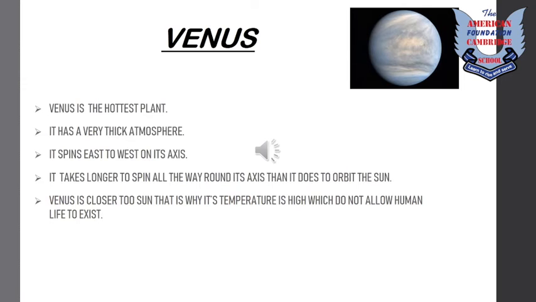It takes longer to spin all the way round its axis than it does to orbit the sun, which means the day of Venus is greater than its whole year. Venus is closer to the Sun, that is why its temperature is high, which does not allow human life to exist.